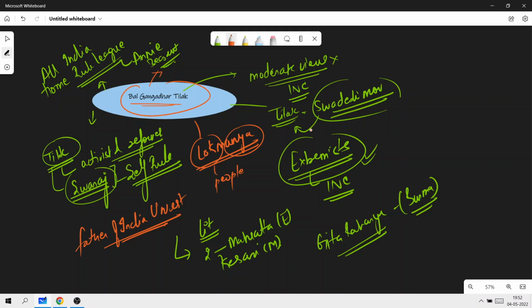Okay, he believed that these celebrations could bring a sense of unity amongst people, and this would inspire nationalist sentiments amongst Indians. So please remember festivals such as Ganesh Chaturthi and Shivaji Jayanti. So these are all the important bits pertaining to Tilak that you need to remember.